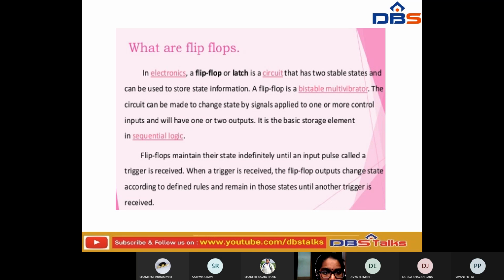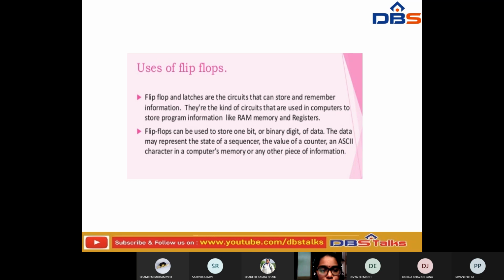If you have observed, these are some of the uses of flip-flops. Flip-flops and latches are circuits that can store and remember information. So the main use is to store and remember information; we use latches or flip-flops. These kinds of circuits are used in computers to store programs. In computers, flip-flops are mainly used to store information, like program information, RAM memory and registers.